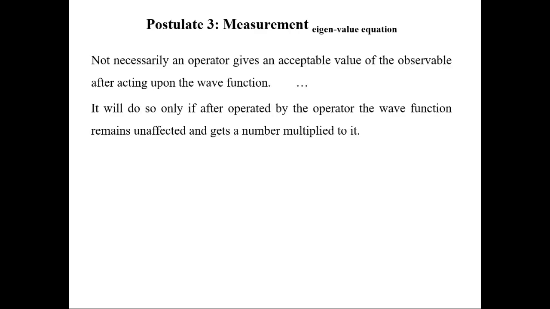The third postulate tells about the experiment. If you have a wave function and an operator corresponding to a desired observable, then too it is not necessary that the given operator gives an acceptable value of the observable after acting on the wave function. But it will do so if after being operated on by the operator the wave function remains unaffected and it gets a number as a multiplier.